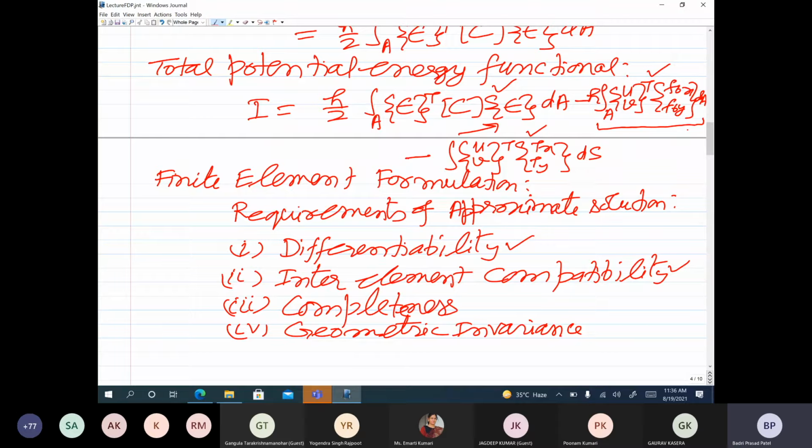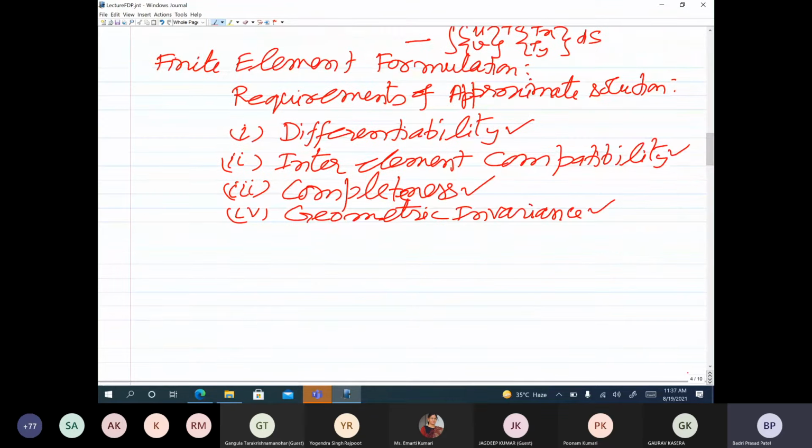So that means whatever is the highest power of x and y in the approximate solution, all the lower power terms should be present in the solution. So that is the completeness. And geometric invariance means for 2D and 3D problems, if we interchange x and y or x, y and z, the form of solutions should not change. So that is the geometric invariance.